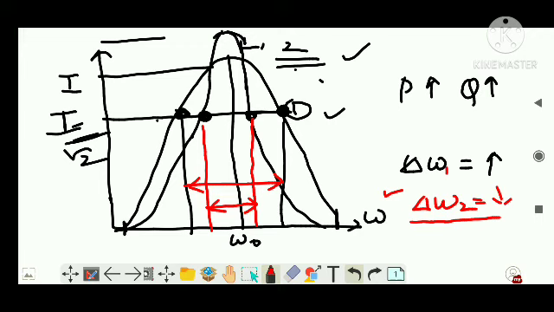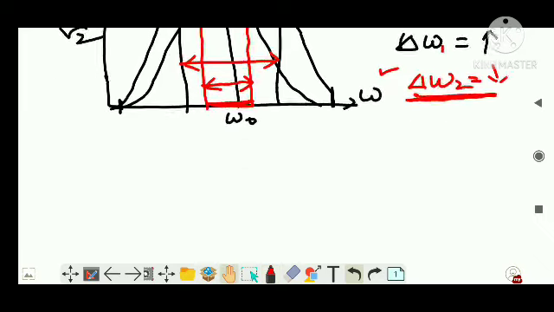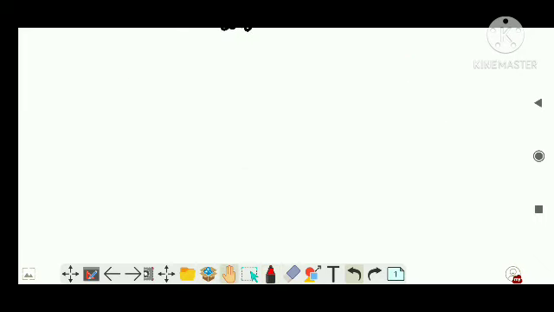So to improve the sound quality, what should be high? IRMS should be maximum and delta omega should be less. IRMS, that is the peak value, should be maximum, and delta omega should be less. Clear? These are the two priority conditions which you require for having a good sound waveform.